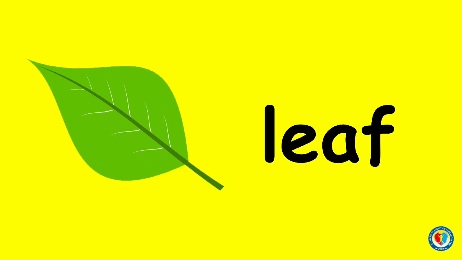What is the name of this plant part? Very good. This is a leaf. L, E, F becomes leaf. Read it with me, kids. L, E, F becomes leaf.